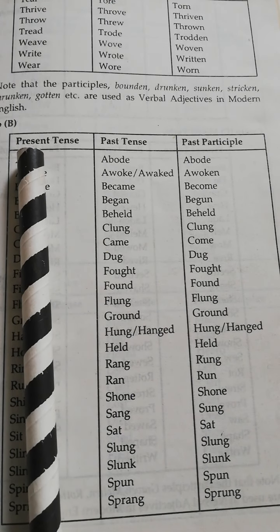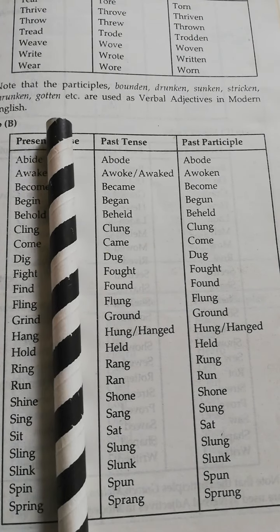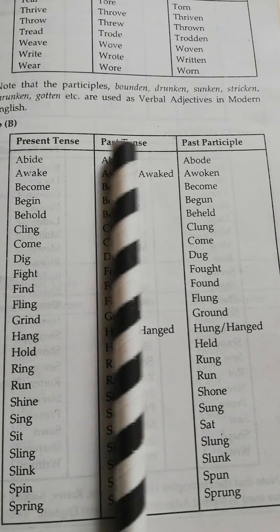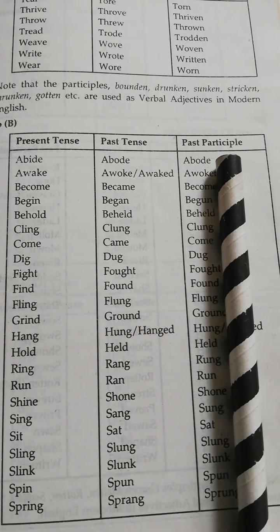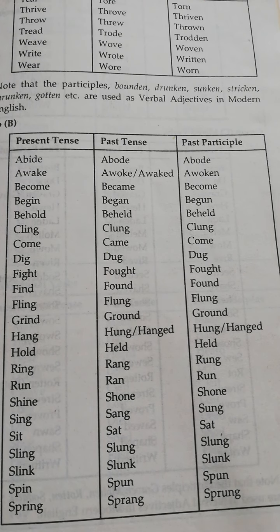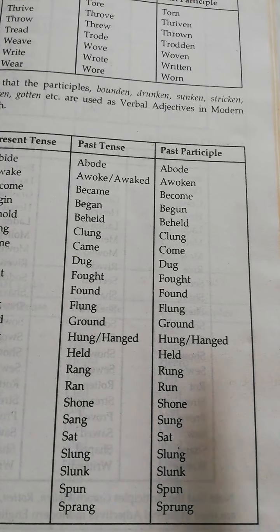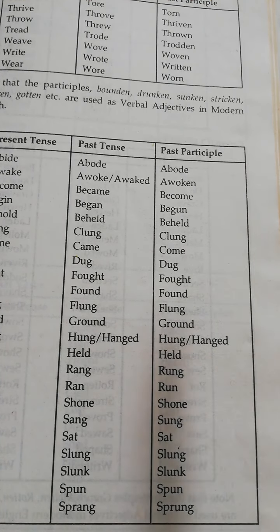Meanwhile, you copy down all these words properly without any mistakes. As I told you, make 5 columns now. V1A, this is V1B. Write this under present tense. Past tense, no change at all. Participle also no change. And then you have got present participle, that is V4. Last one is V5.